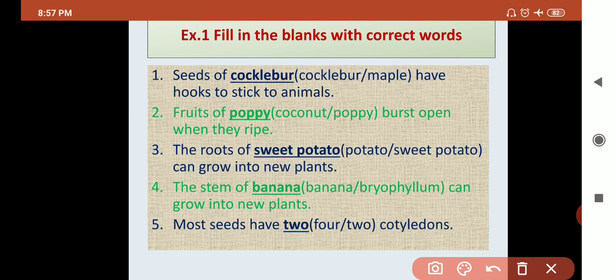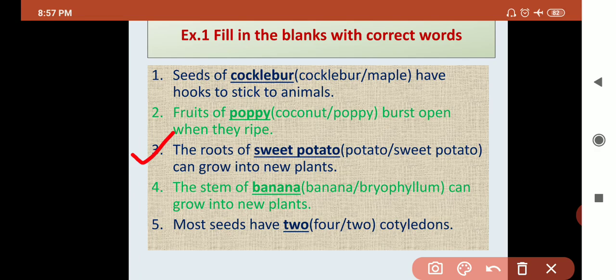Question number 2, fruit of dash burst open when they ripen. Coconut is a fruit that bursts? No, coconut is dispersed by water. Then which? Poppy. Poppy is a fruit that bursts when it ripens. Your answer is poppy.